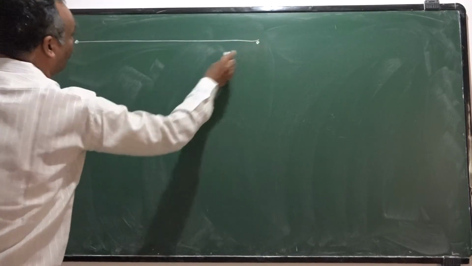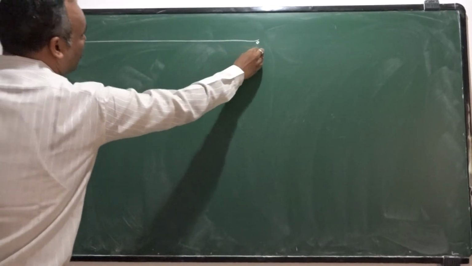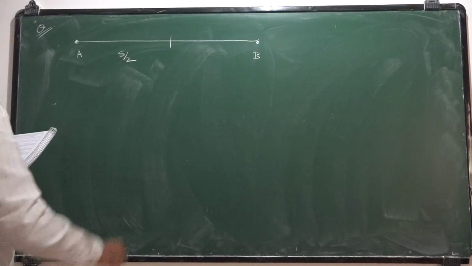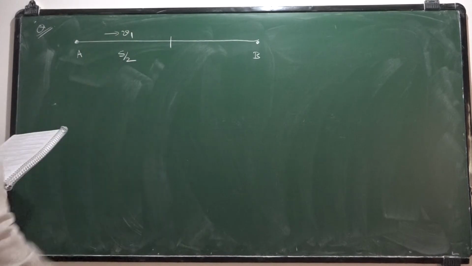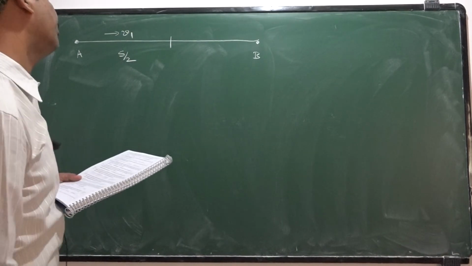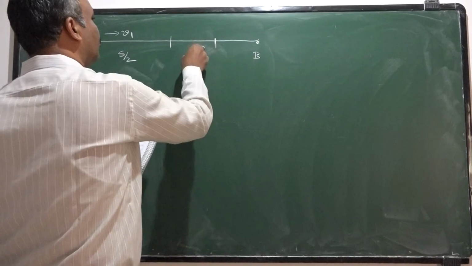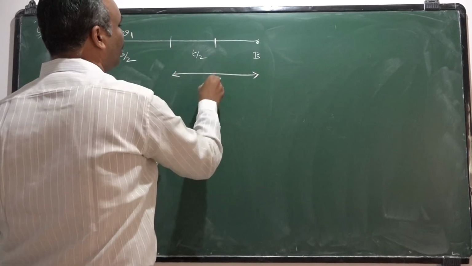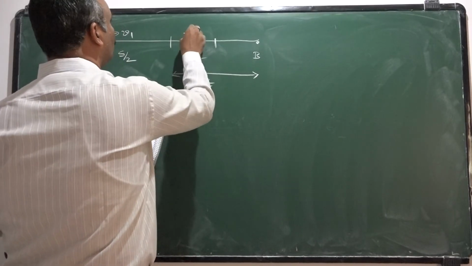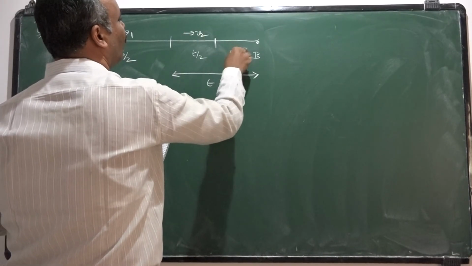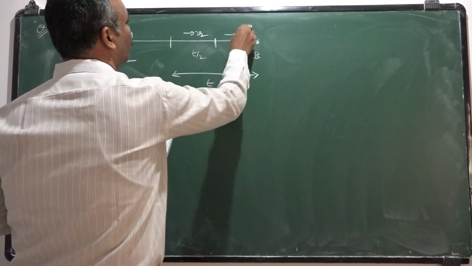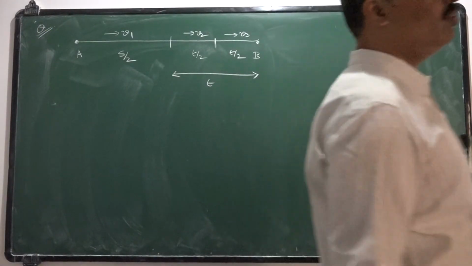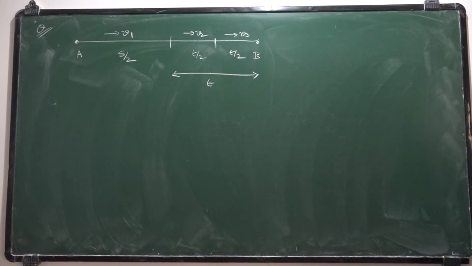A body wants to move from A to B. Half of the distance, the total distance being S, it travels with the speed v1. In the second part of the journey, if the total time for the second part is t, half of the time it moves with v2, and the remaining half of the time it moves with velocity v3. What is the average velocity of the particle during this journey? We need to calculate. It's very simple.